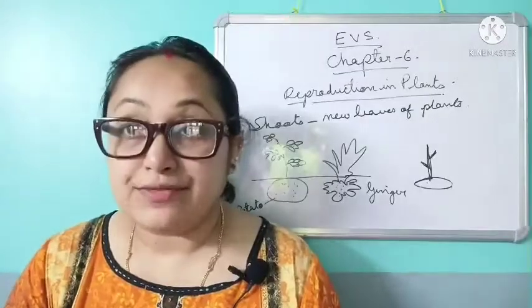Reproduction from leaves. Just now we have studied reproduction from stem. Now let us study reproduction from leaves. The bryophyllum plant has thick and fleshy leaves. The leaves have buds along the edges. New plants grow from these buds. When the leaves drop down to the ground, the buds grow into adult plants.